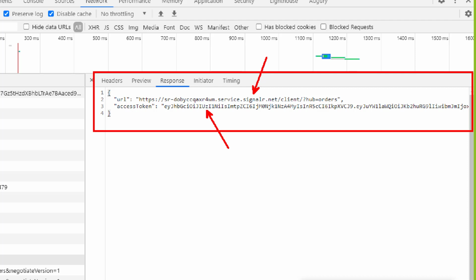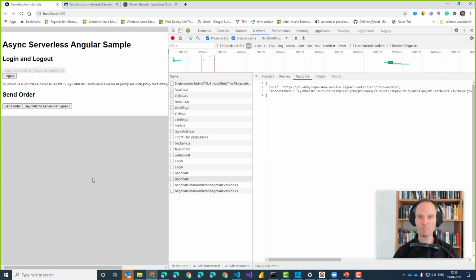So we have a three-way communication here. The client talks to my Node.js serverless function. The serverless function redirects the client back to the WebSocket implementation by Azure SignalR and gives it an access token with which the client can prove that it has the allowance of the application to talk SignalR to the serverless service. And then the backend communication happens with the REST API.